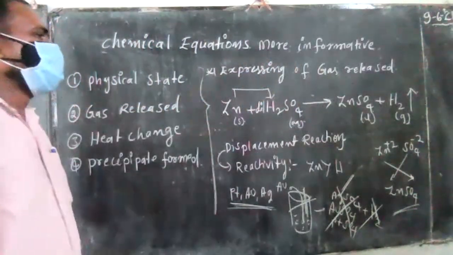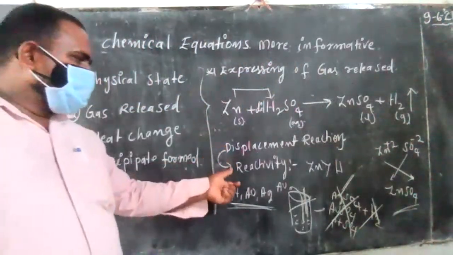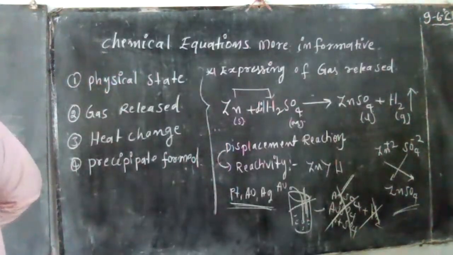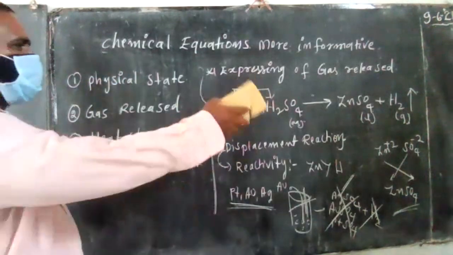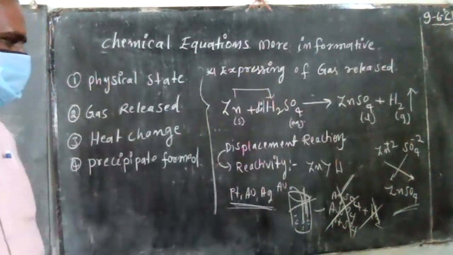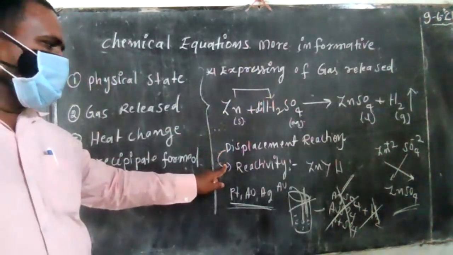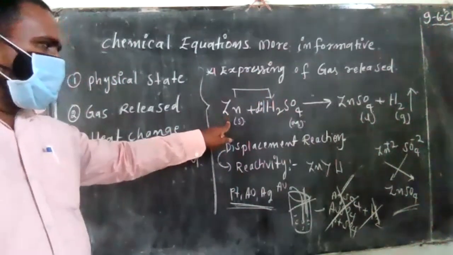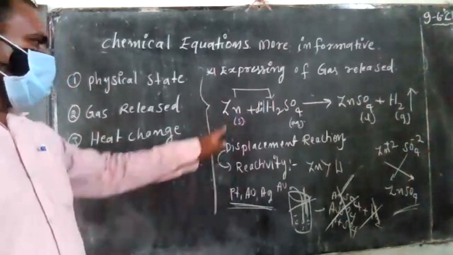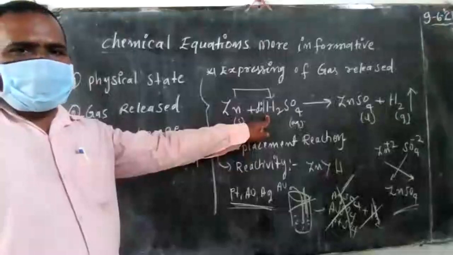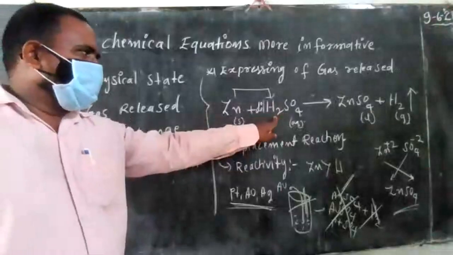So displacement reactions mainly depend upon the reactivity nature. This is very important. Gas release means an upward arrow, everyone says that, but displacement reaction depends upon the reactivity nature. High reactivity element can displace a low reactivity element in the compound.